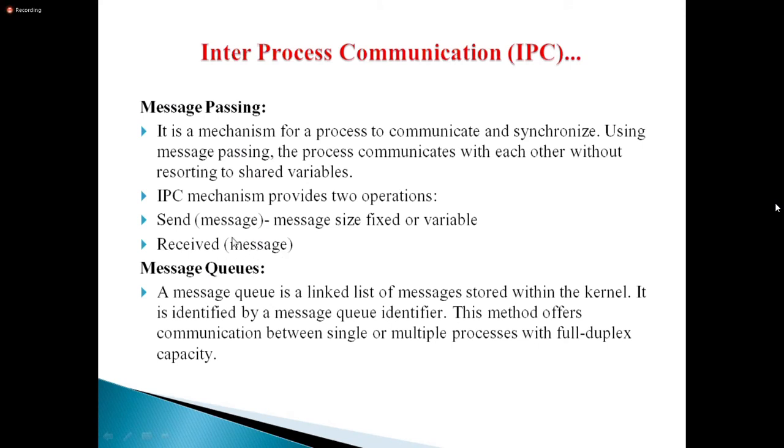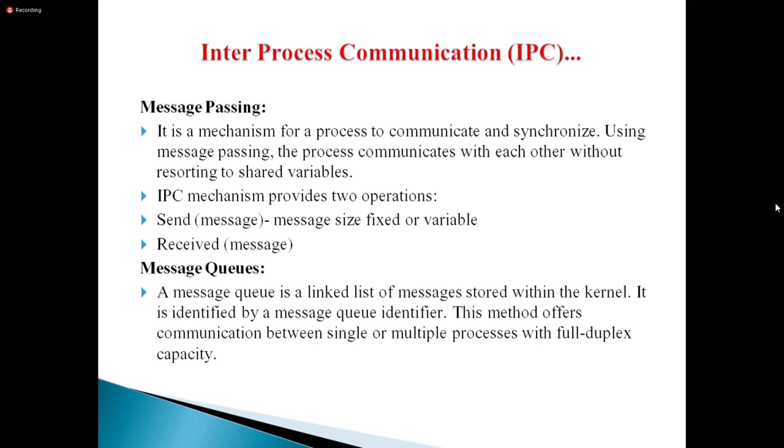So what is the use of a queue? You already know, the queue stores the data, either local variables or global variables or your program, your process, everything will be stored in the queue. A message queue is a linked list of messages stored within the kernel.